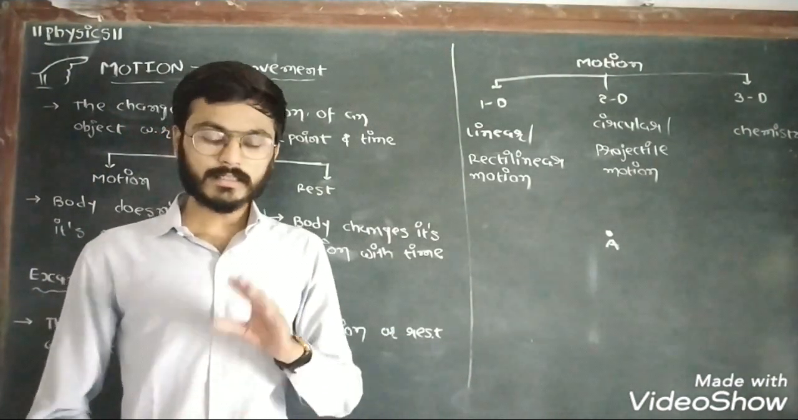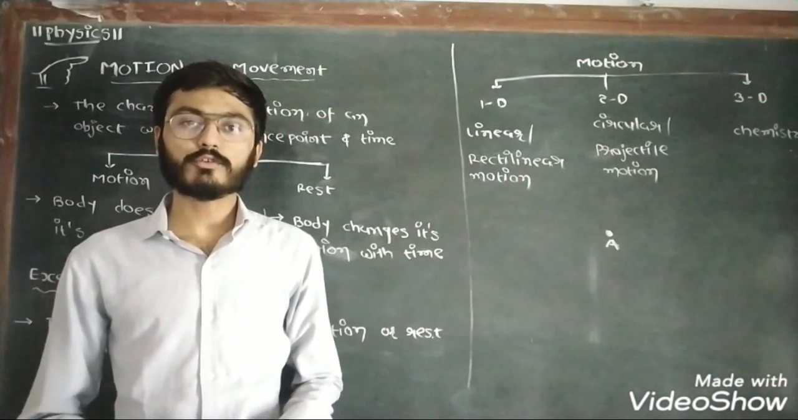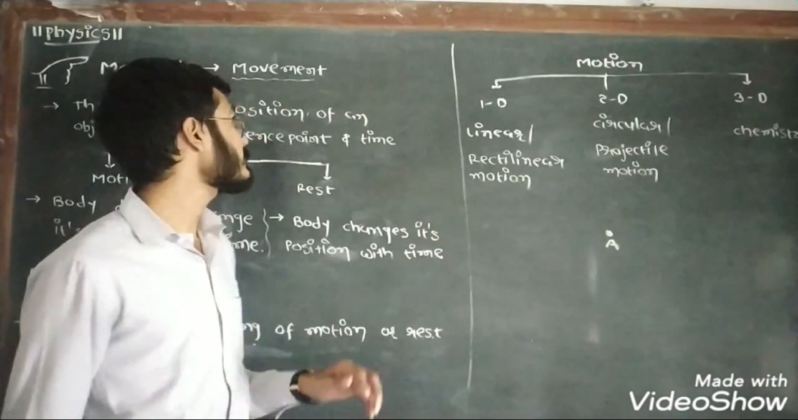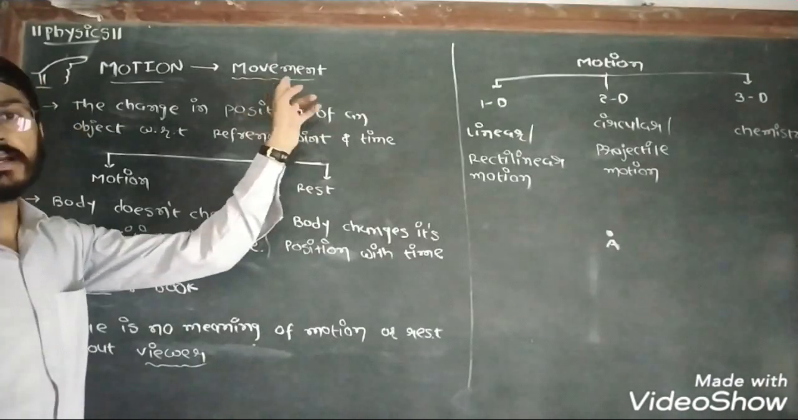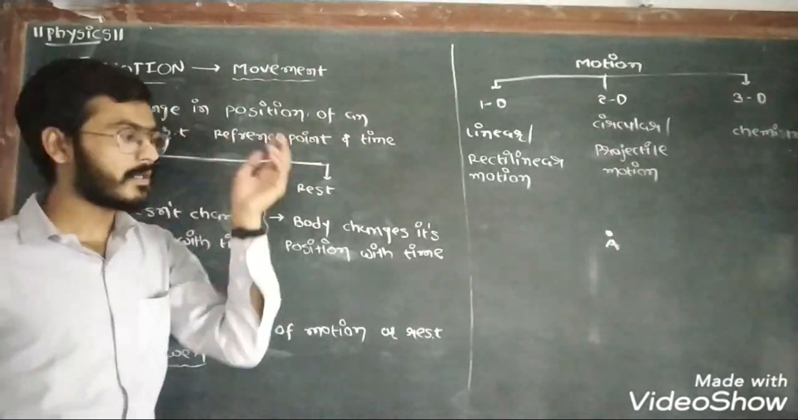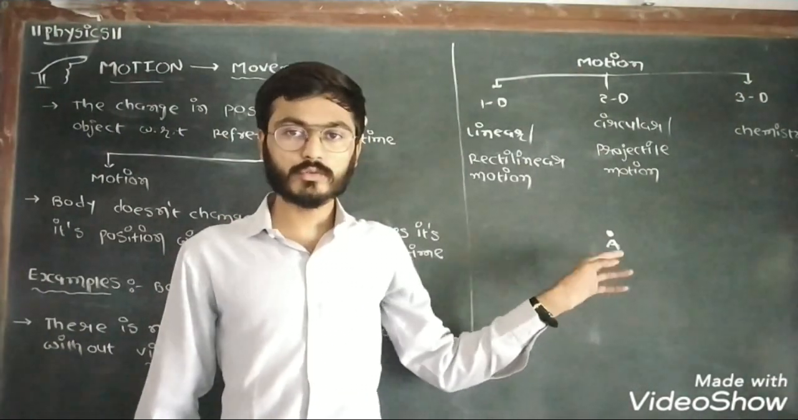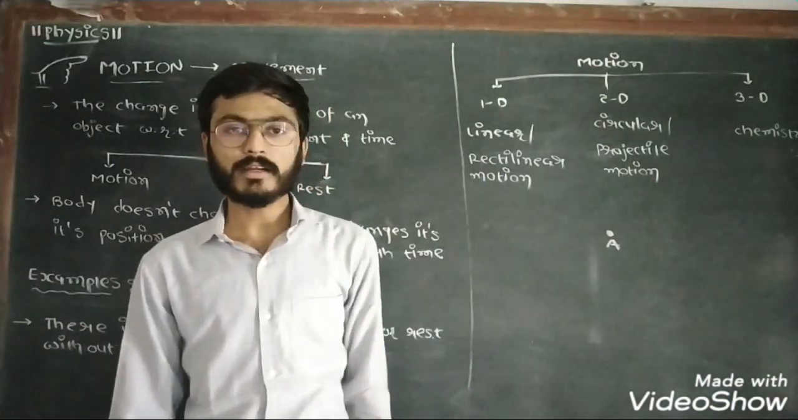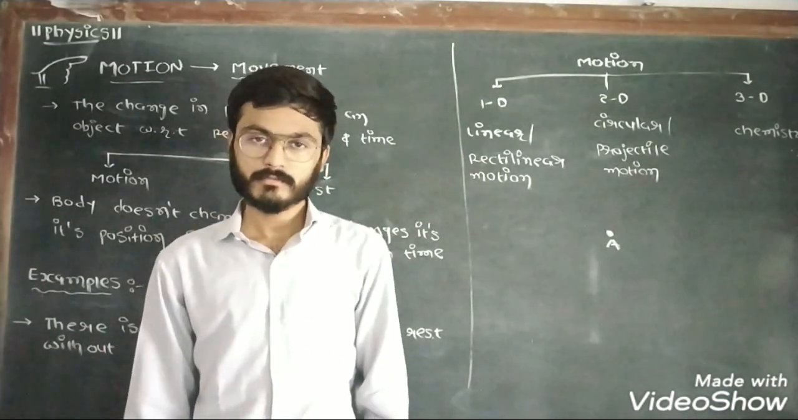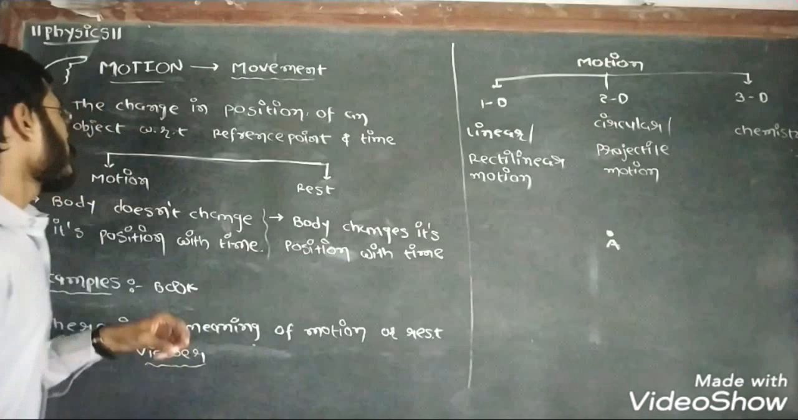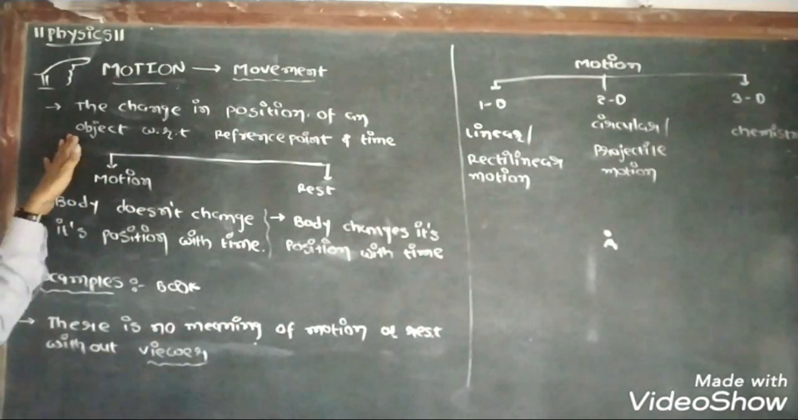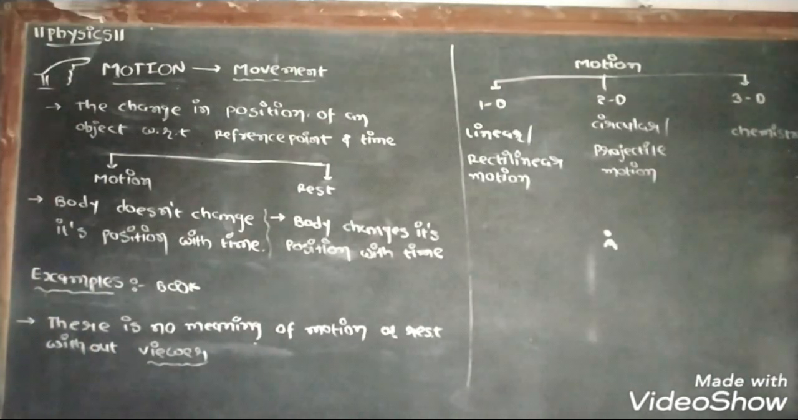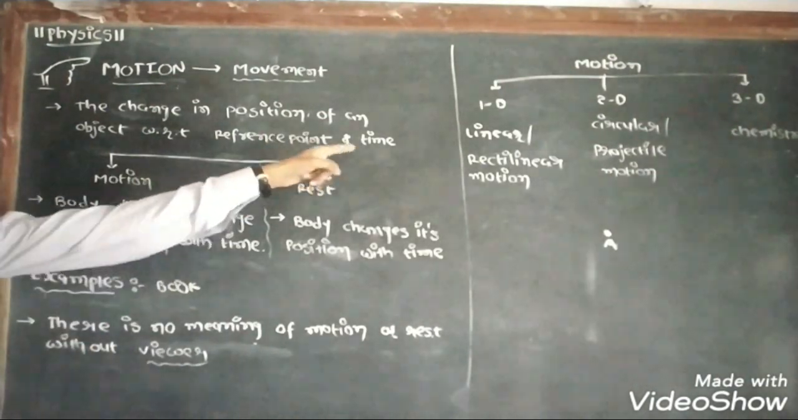So now listen carefully. What is the exact meaning of motion? If we want to explain motion in one word, then we can say that if I did movement, then I did motion. Because first I am very close to this point, and right now I am standing very far from that point. So I did movement and I did motion. Definition of motion: it is the change in position of an object with respect to some reference point and time.